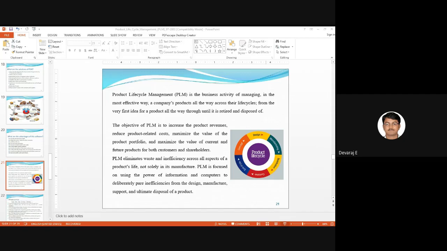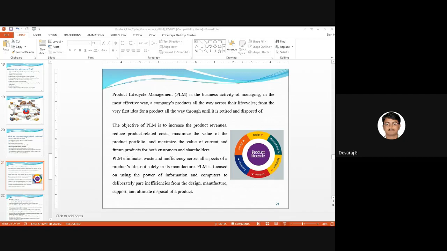Then you should update the technology, and you should reduce the cost. So whatever you want to do as a company, again you can innovate. Innovate means you can give a new product or innovation, or you can update any technology to the product, and you can supply for the customers. So this process is called product life cycle management.